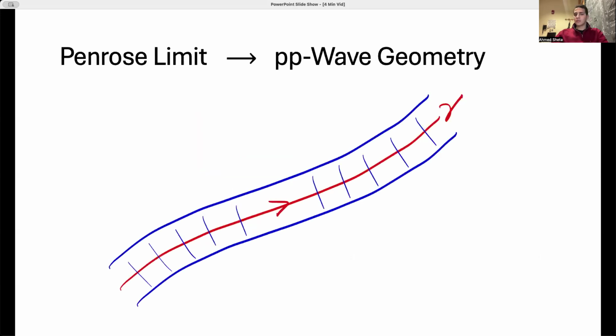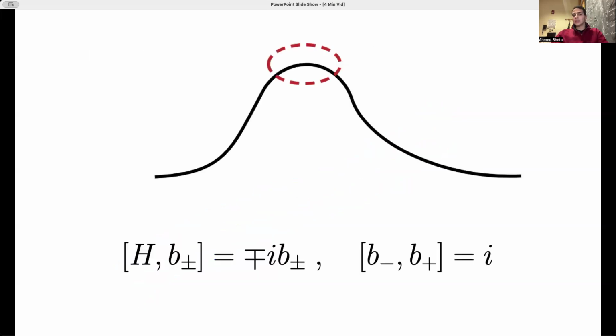In fact, there's a universal scaling limit discovered by Penrose that zooms into the geometry seen by any massless geodesic, which results in a PP wave spacetime, which is a more symmetric geometry than the original Schwarzschild spacetime. In a similar spirit to the AdS throat, this enhanced geometry underlies the hidden symmetry that emerges in the eikonal and highly damped limits.